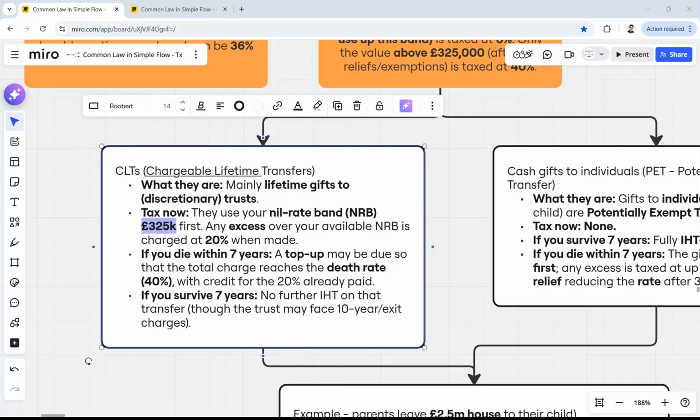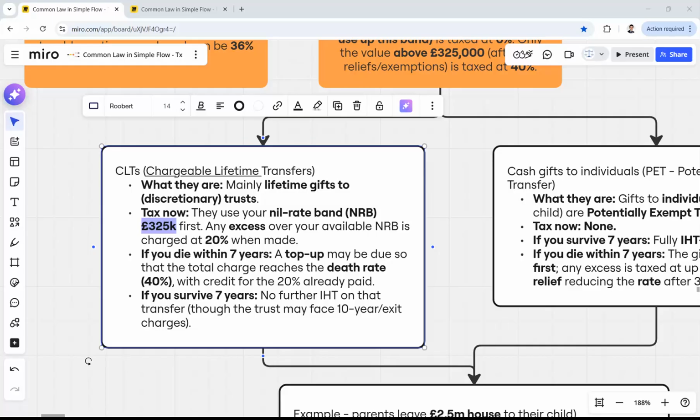If he dies in the next 7 years, he will need to top this up to 40%. So before, only 20% was paid. Now it will have to be topped up to 40%. But if he survives 7 years, no further inheritance tax on that transfer will be counted.